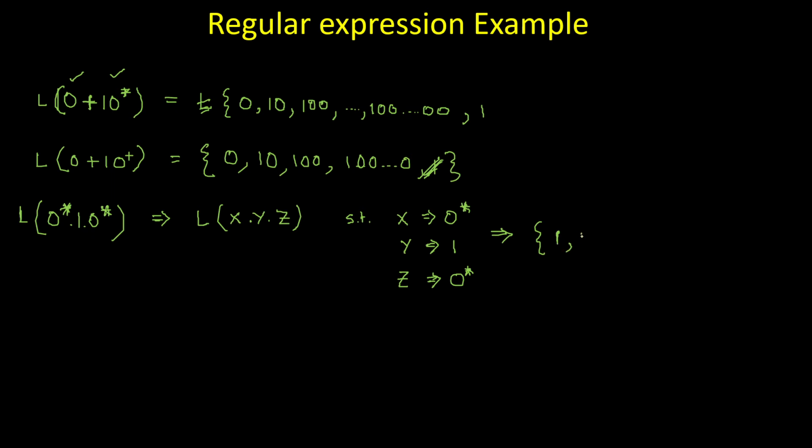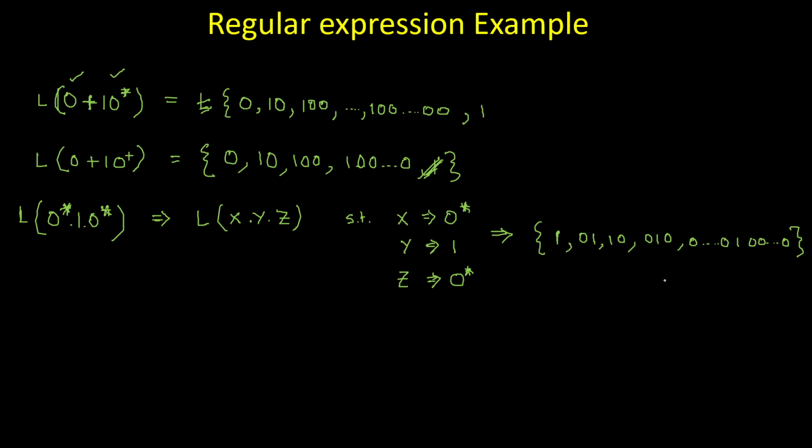Then I can say 0 1 or maybe 1 0 or maybe 0 1 0, or any number of zeros, then a 1, then any number of zeros again. So if someone asks you to say verbally about the language, you must say that it is a combination of ones and zeros, a binary string having exactly one 1 in the string.